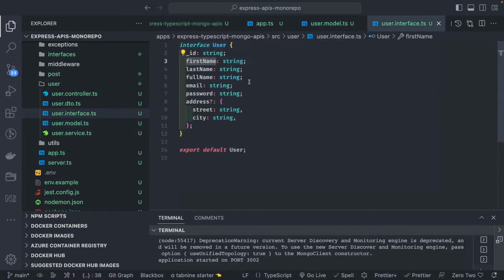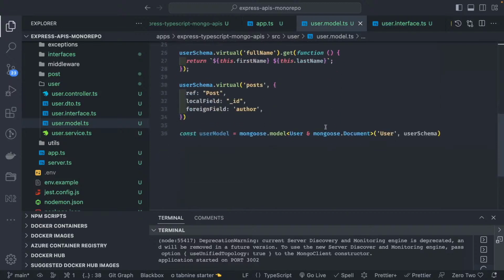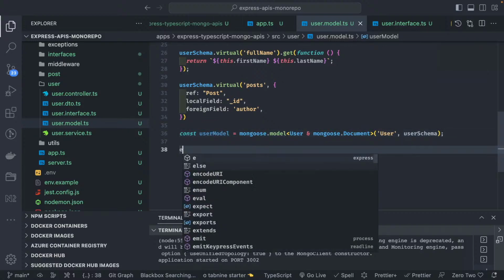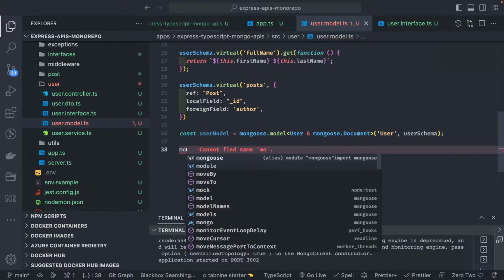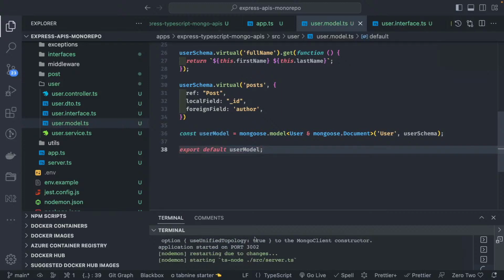First name, last name. So these types will be helpful when you are writing a query to MongoDB. This is how we define the typings, because TypeScript is an important part here. This model is creating the document, and here we are exporting this user model object. So export default userModel. That's it.